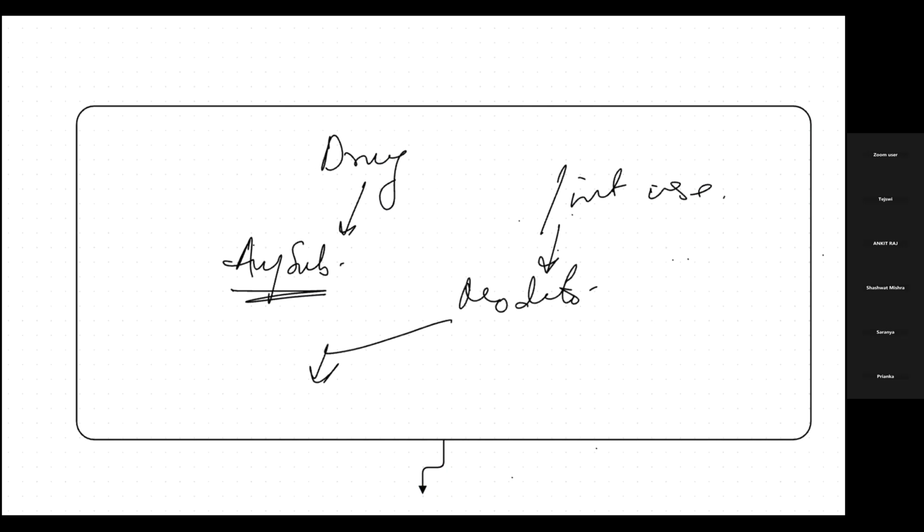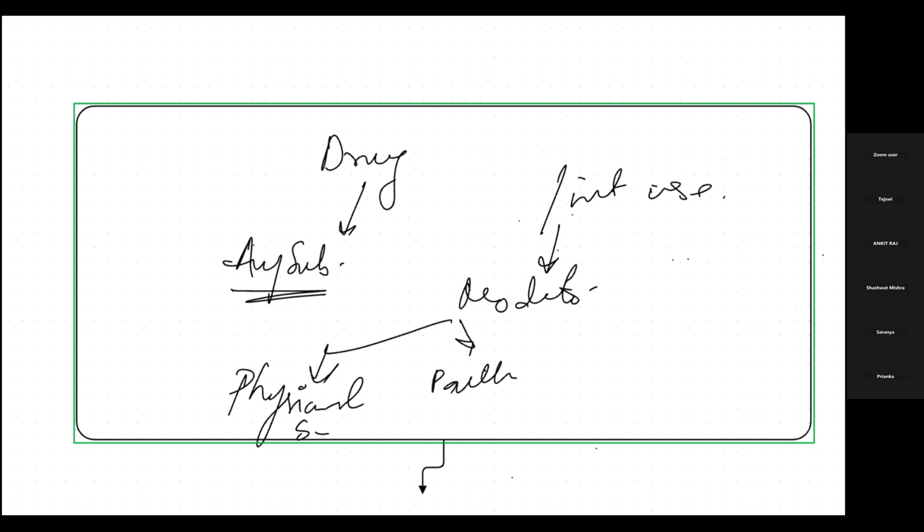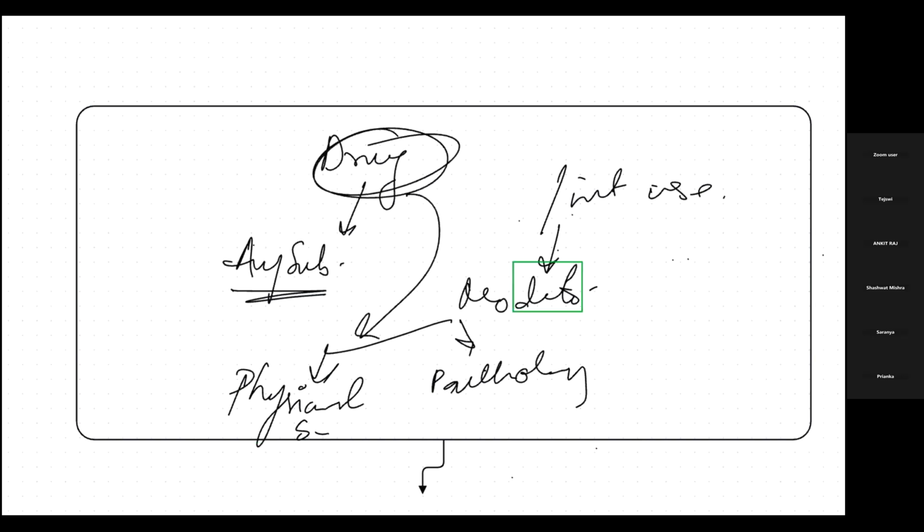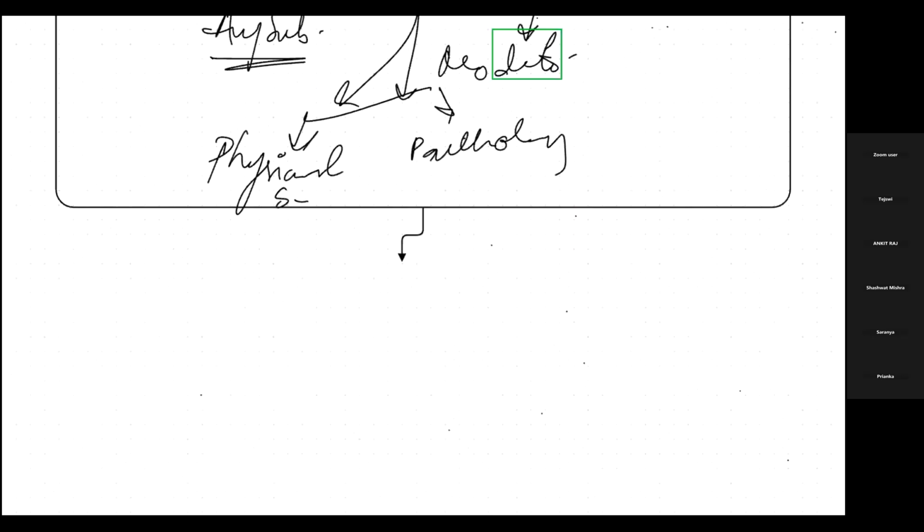Now we know there are multiple systems, isn't it? So it will modify either the physiological system or the pathological state. Whenever there is any kind of abnormality in physiology, we call it pathology, right? So this substance will modify either the physiological state or the pathological state. That which can do this is a drug. And while doing this, it should benefit the recipient, then it is called a drug. So this is the definition of drug.